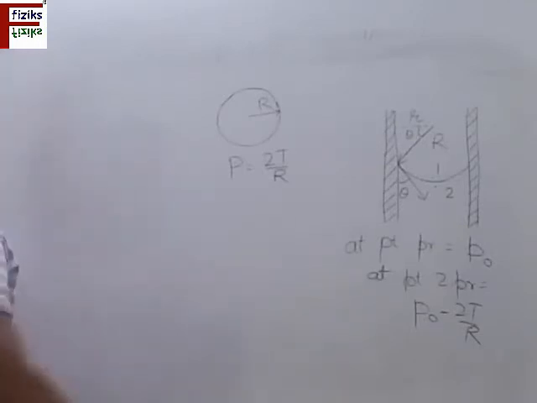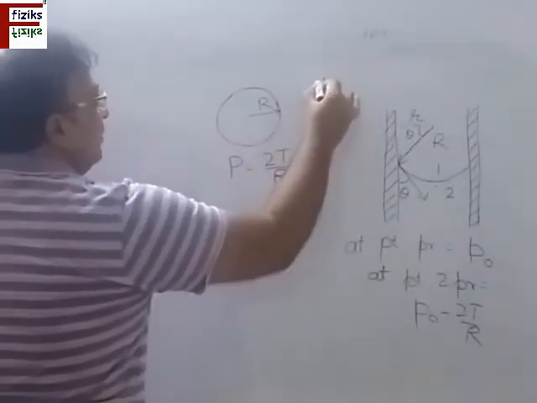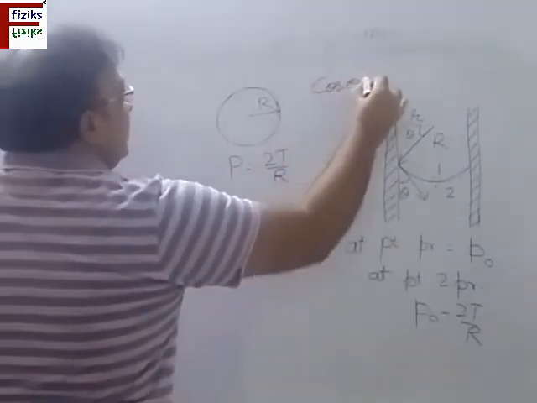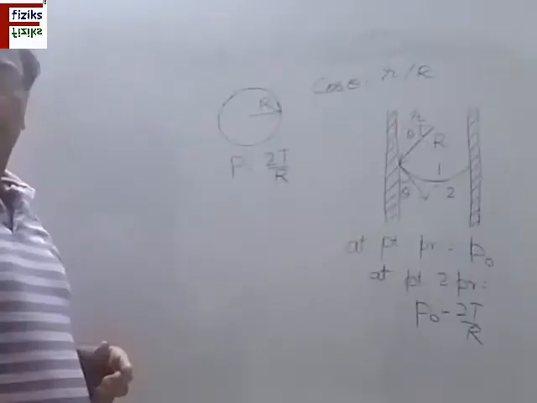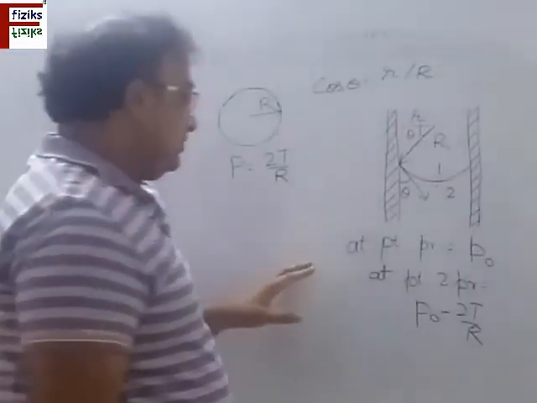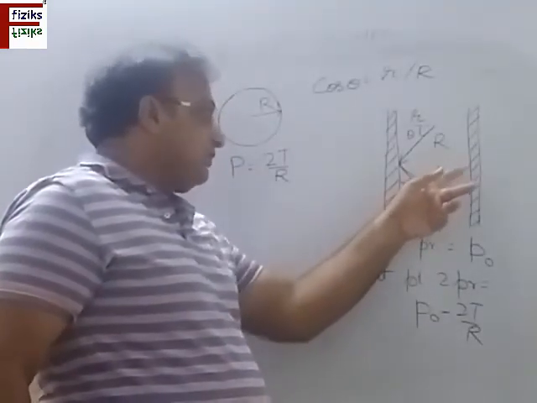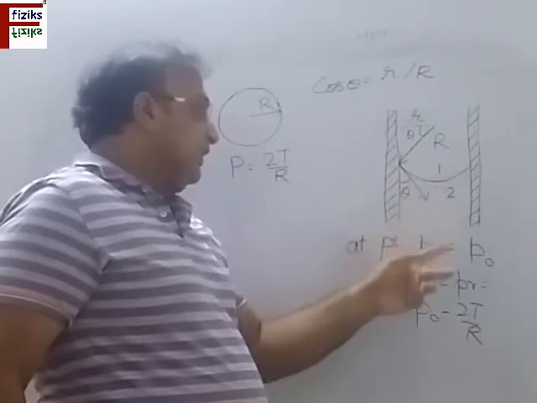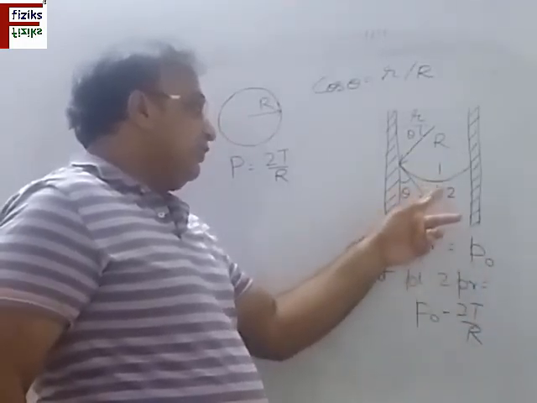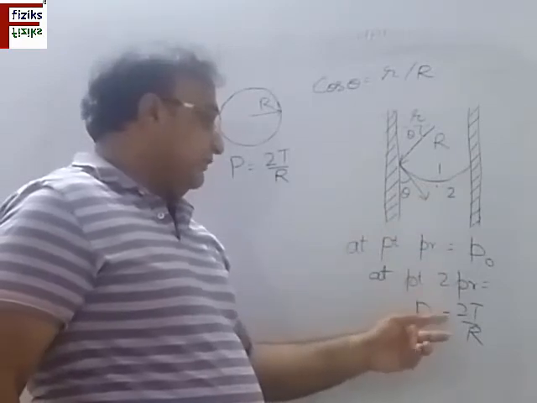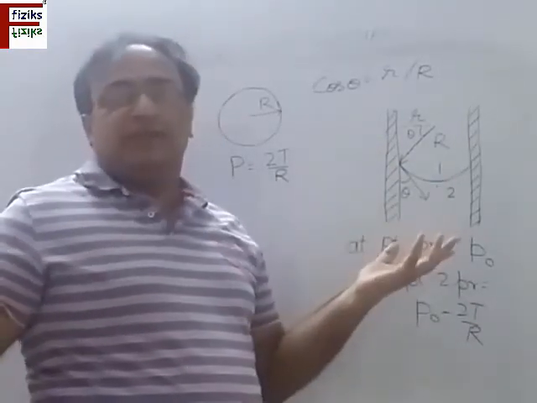Now you can see the relation between these two, small r and capital R. I can write cos theta, where theta is the angle of contact, equals small r by capital R. So you can see here, the pressure at a point just above the meniscus is P0, the atmospheric pressure, and the pressure just below this, inside the liquid, is P0 minus 2T by R. Now pressure at the same level must be the same.